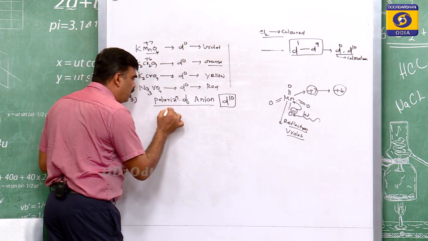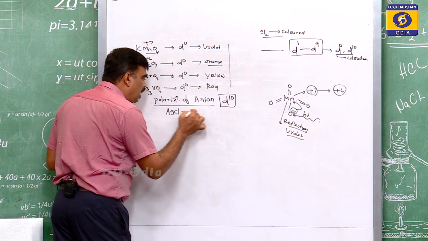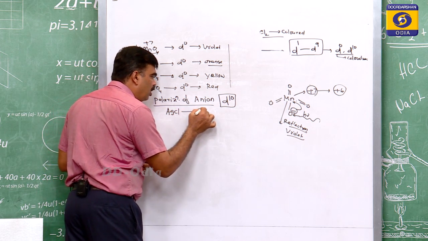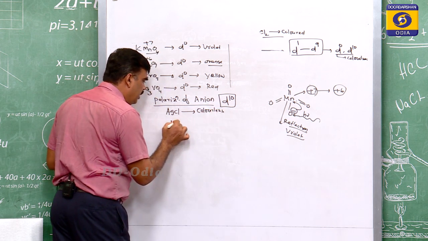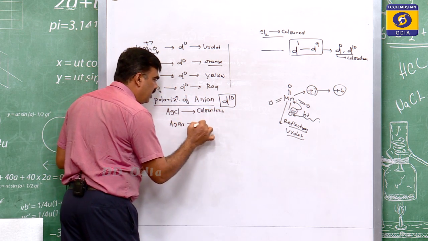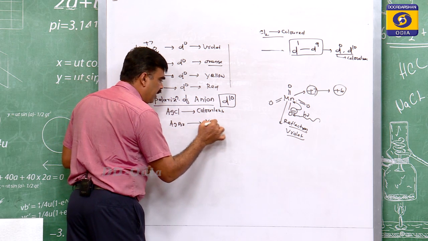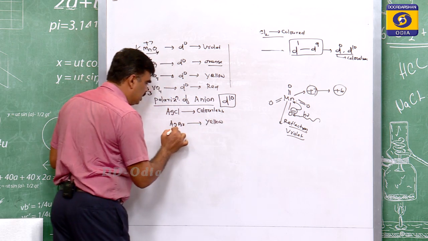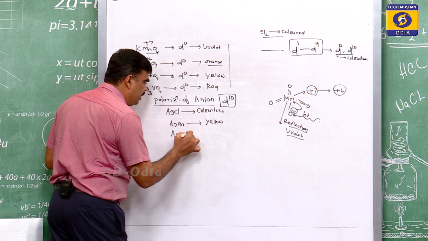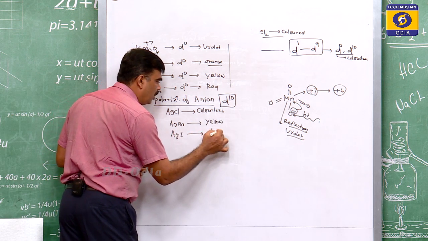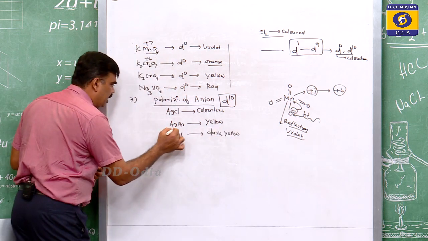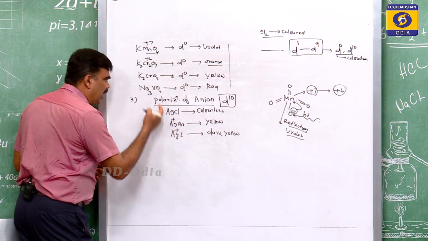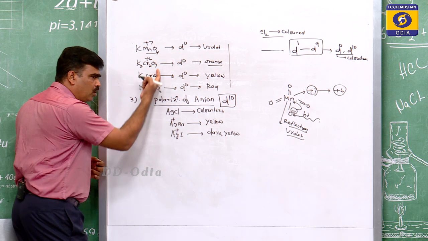For example, silver chloride, you must have heard, is colorless, but silver bromide is pale yellow, and silver iodide is dark yellow. How? Silver's oxidation state is +1, and copper, silver, gold belong to one group.